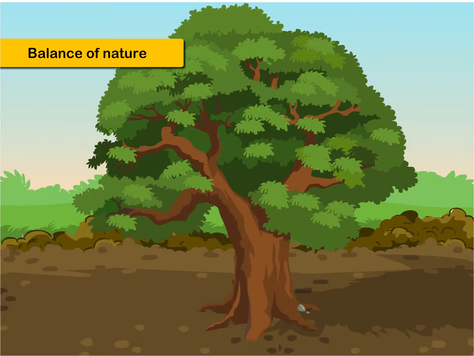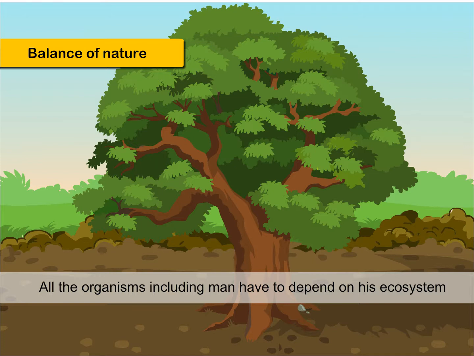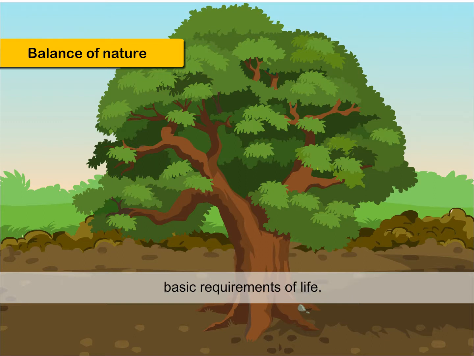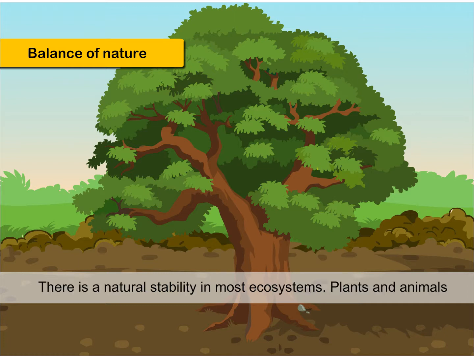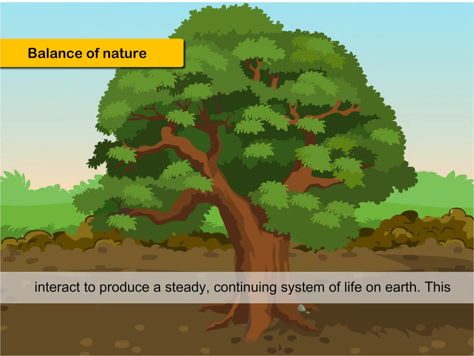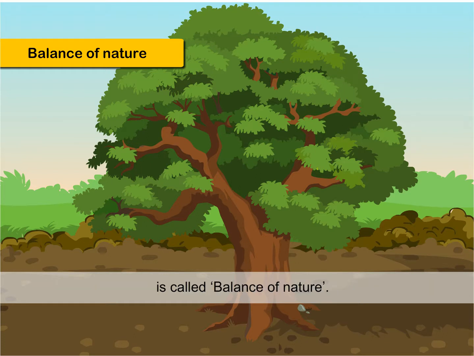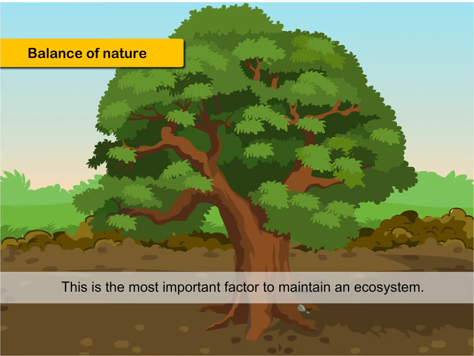Balance of nature. All the organisms, including man, have to depend on their ecosystem for food, shelter, space, and water, and compete with others for the basic requirements of life. There is a natural stability in most ecosystems. Plants and animals interact to produce a steady, continuing system of life on Earth. This is called balance of nature. This is the most important factor to maintain an ecosystem.